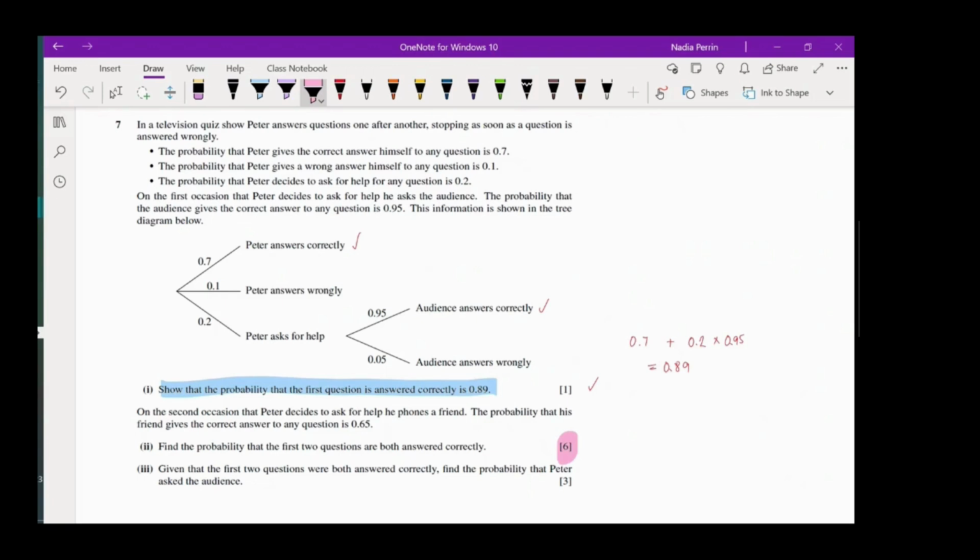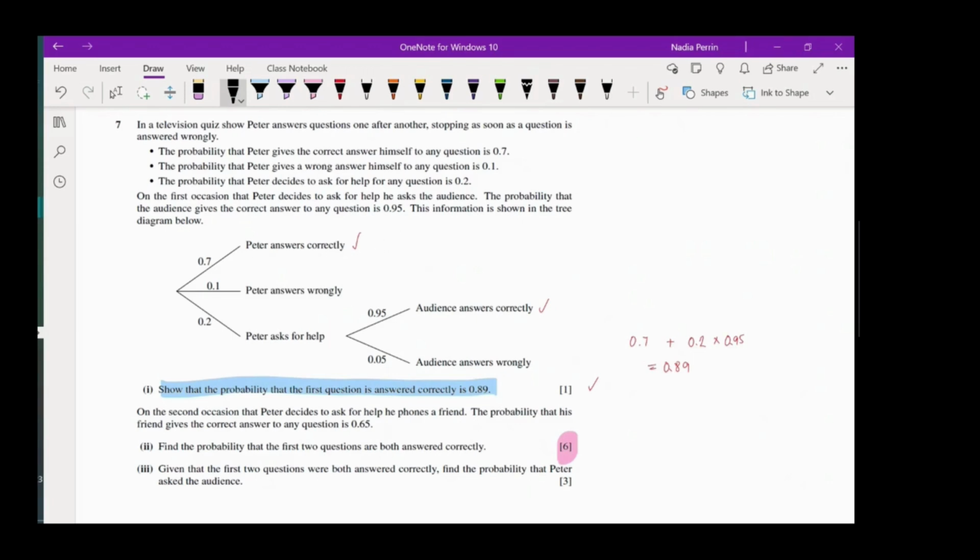What it actually means is that if he does ask for help a second time, as in he's already asked for help from the audience, then he's going to ask for help from a friend, with a probability still of 0.2. So I'm just going to adjust the tree diagram for you so that you can see what is going to happen. He's answered one question, whether correctly or wrongly.